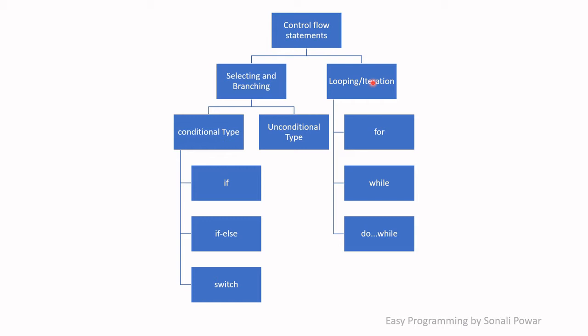What is meant by infinite looping? Again and again it will do the same task. It will not come out of the looping. So you must give a termination condition for the looping. Suppose I want to execute this set of instructions 10 times. So that will be your termination condition. After executing this group of instructions 10 times I will stop. That is called a termination condition. There are three looping statements available in the C language. The first one is for, second is while, and third one is do while. So we are going to see all these control flow statements one by one.